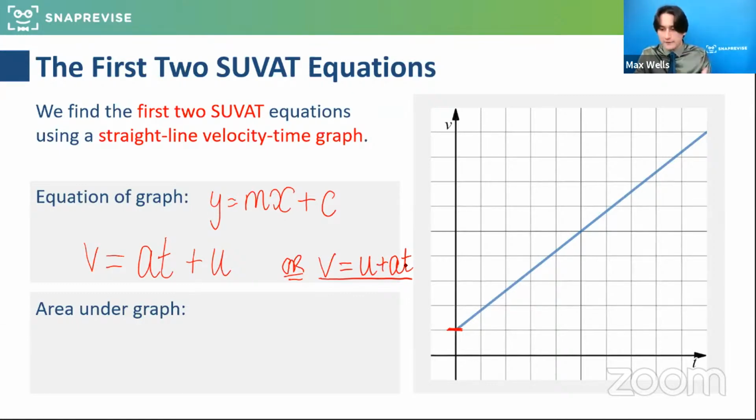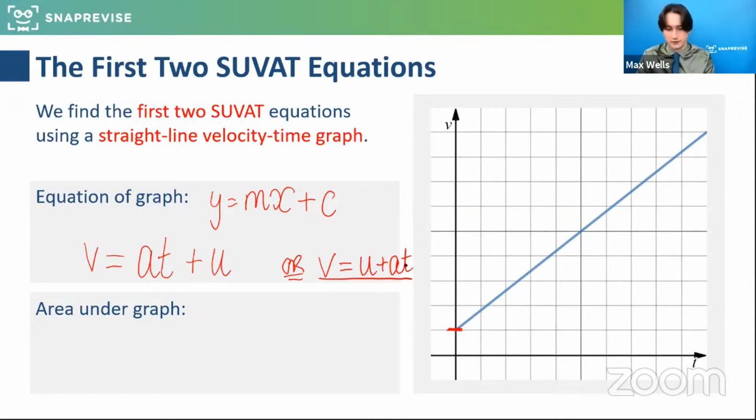For those of you that have seen the SUVAT equations before, you'll certainly recognize this one. This is often the one you start with, and it can be derived from that concept of a y equals mx plus c graph. The reason this is SUVAT is because the acceleration is constant. It's a fixed value and it's got that fixed gradient. So hopefully that brings to life where v equals u plus at comes from, directly from that graph.